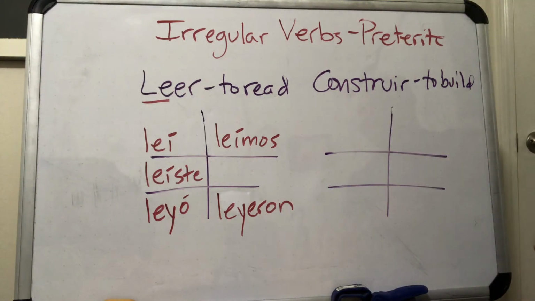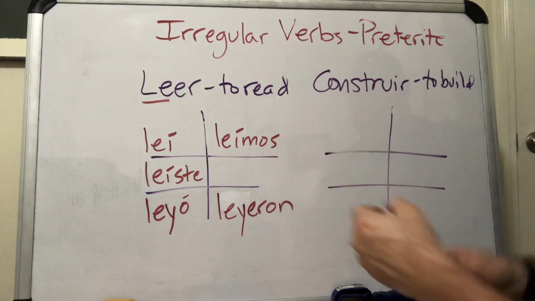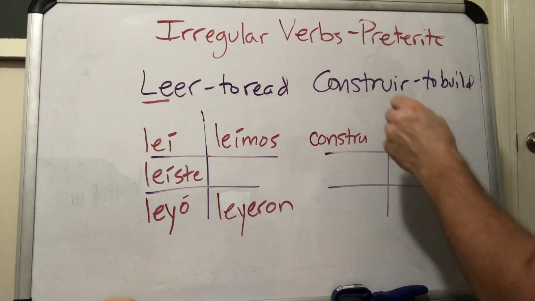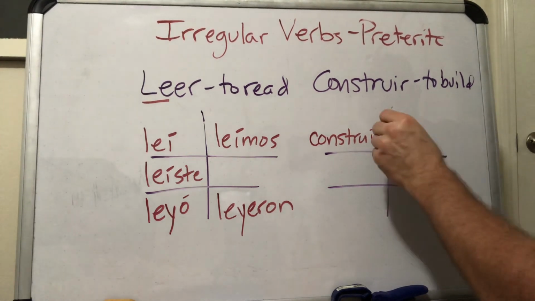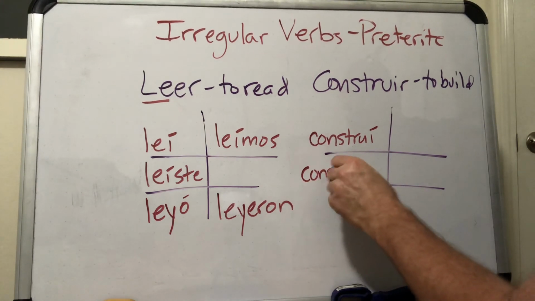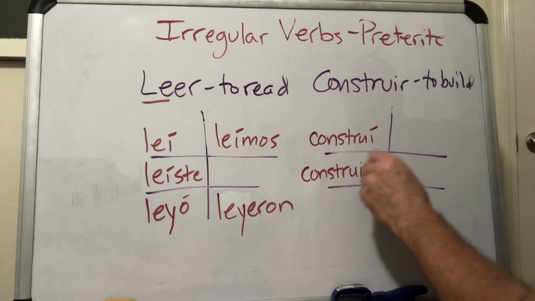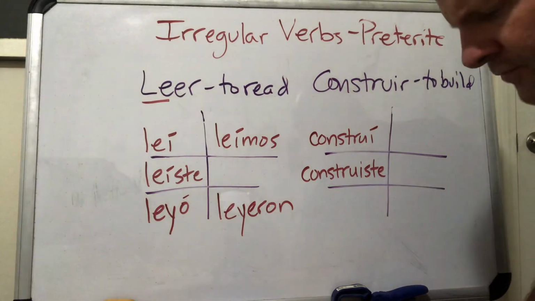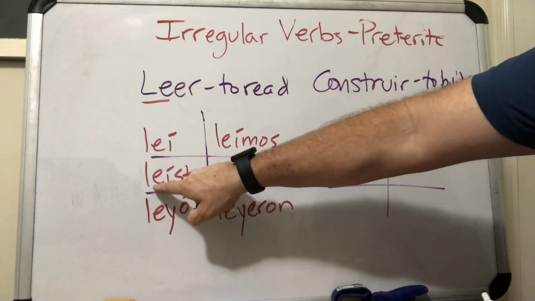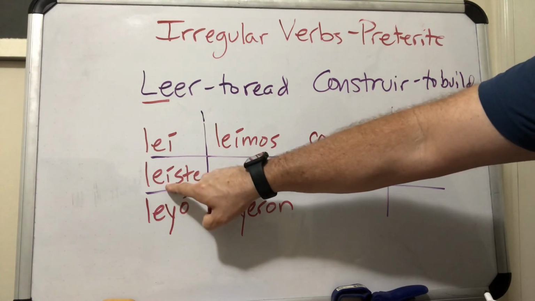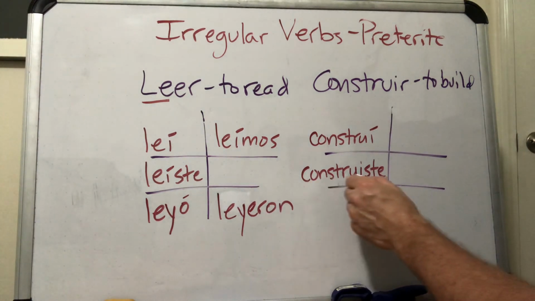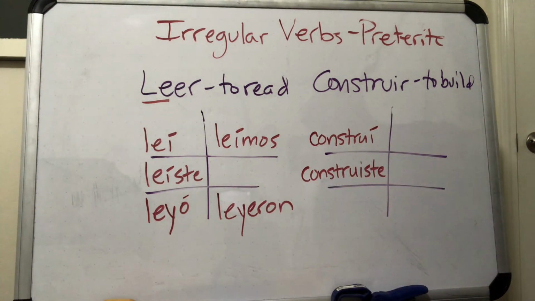Okay, so construir is the same thing. So my stem would be constru, right? And then the yo form would be construí, I built or I constructed. Construiste. There is an accent on leíste, and I think it's because normally the E takes precedence, but we want our voice to go up on the I, so we say leíste. It kind of separates those vowels. Here we don't need to, construiste. Okay, you don't need an accent on that one.